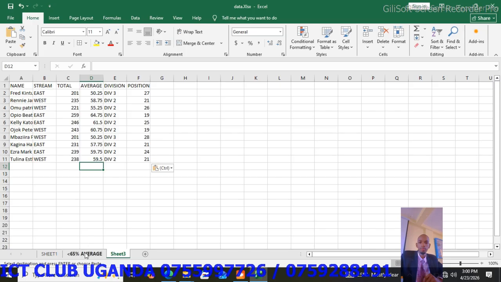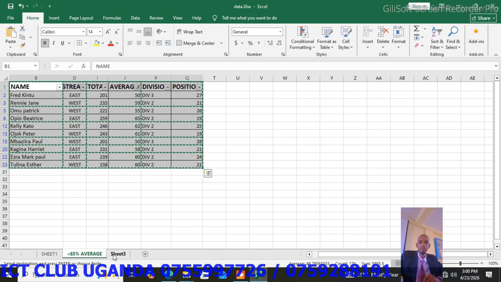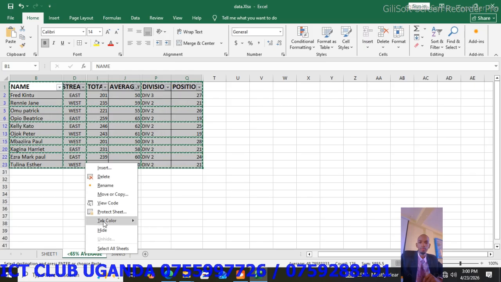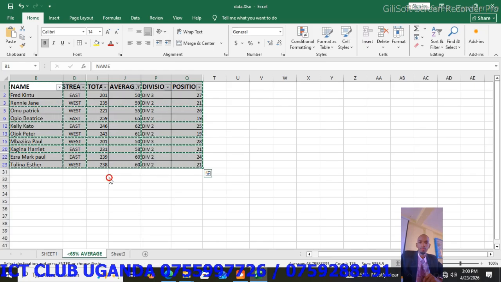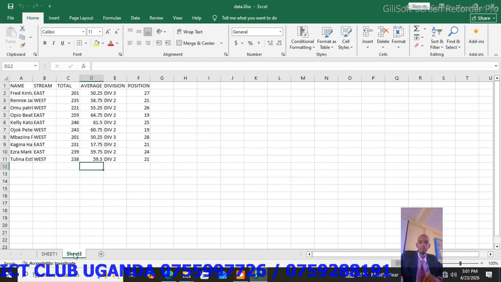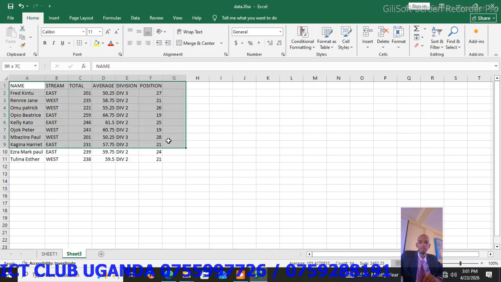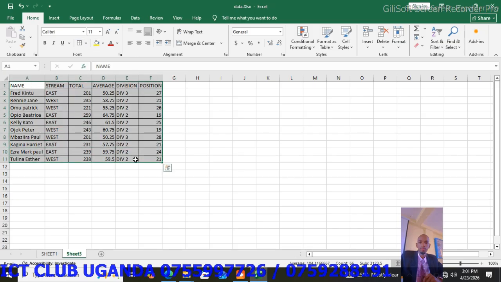Then I want you to delete this sheet. Right click on it and delete it. So this is what they wanted. After getting it, highlight it, rather give it borders.